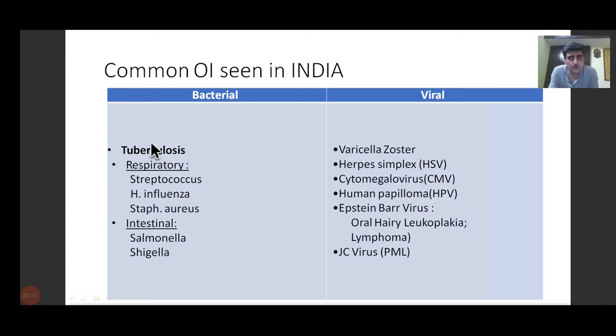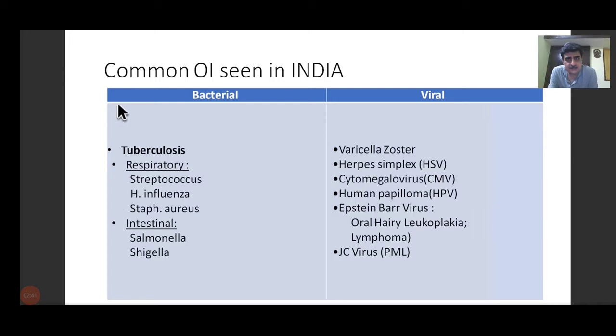In fact, every patient who is having tuberculosis, the policy is now that they should be screened for HIV. And every patient with HIV should always be screened for tuberculosis by asking about symptoms of cough, expectoration, fever, and getting a chest X-ray done if any of these symptoms are positive. Apart from that, there are other respiratory infections like streptococcal infections, Haemophilus influenzae, staph, which are otherwise common in other persons also. But tuberculosis is much more common.